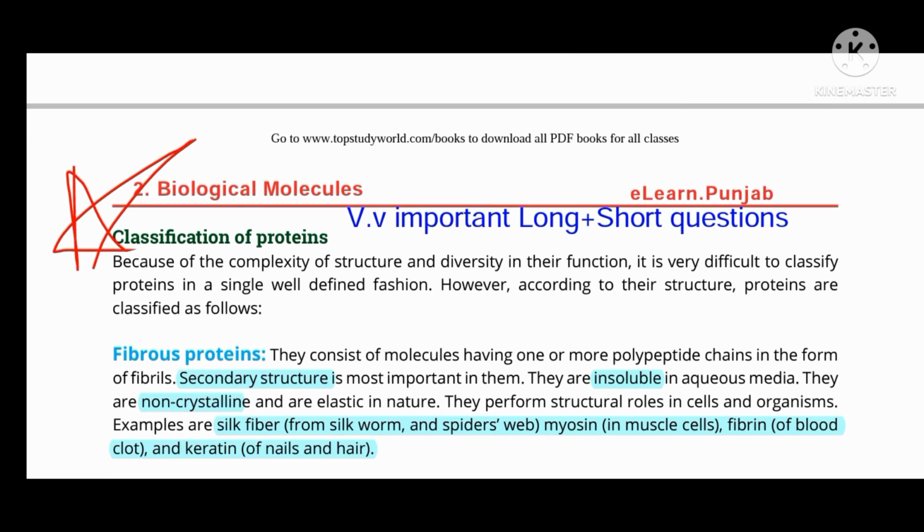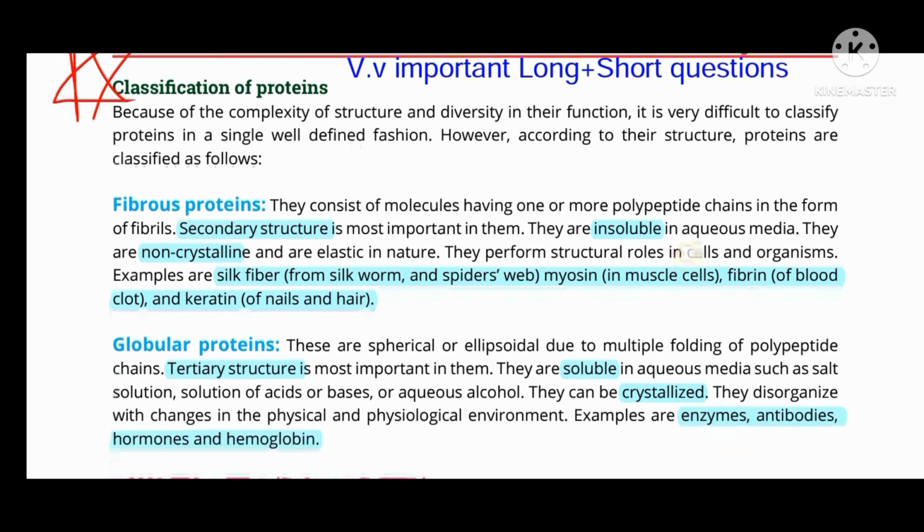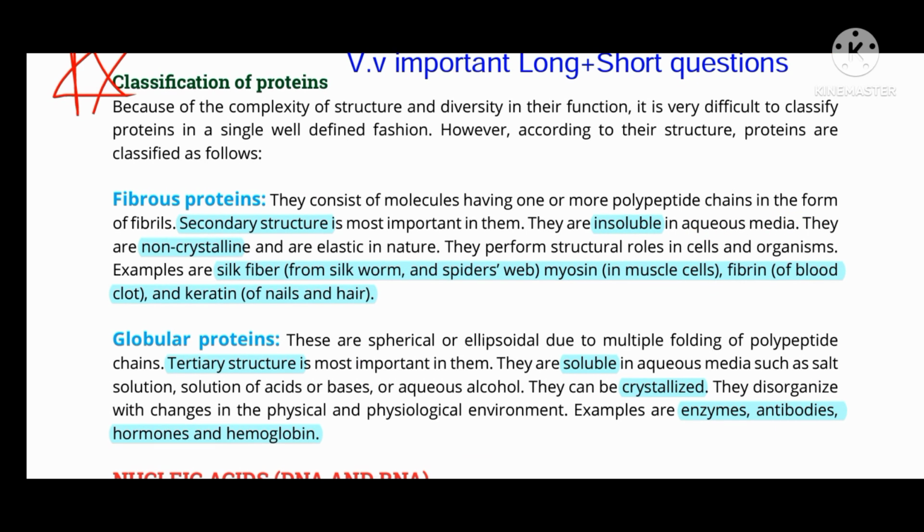After that there is the classification of proteins. So it is very important for long and short questions. There are two types of proteins: one is the fibrous proteins and the other is the globular proteins. Fibrous proteins contain secondary structure more importantly, and globular proteins contain tertiary structure. You can see the difference and remember by comparing these two. Fibrous proteins are insoluble in aqueous media, while globular proteins are soluble in aqueous media.